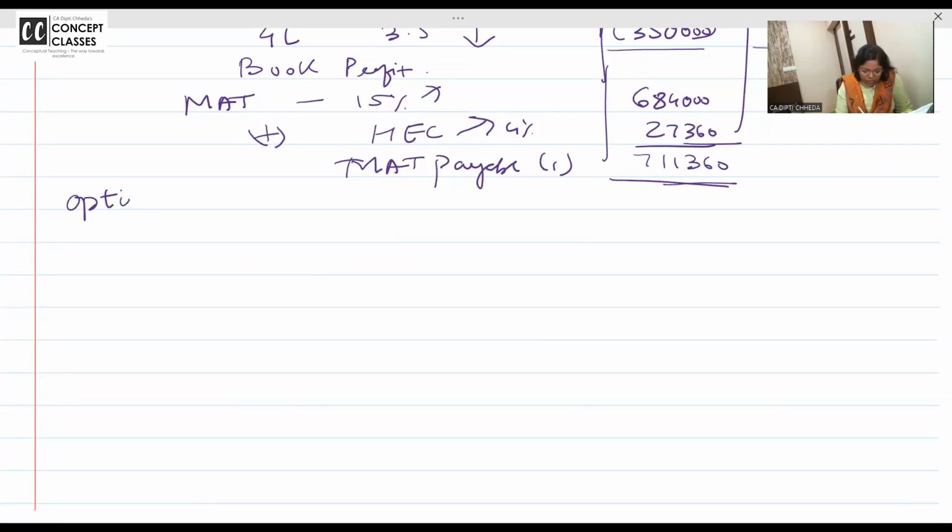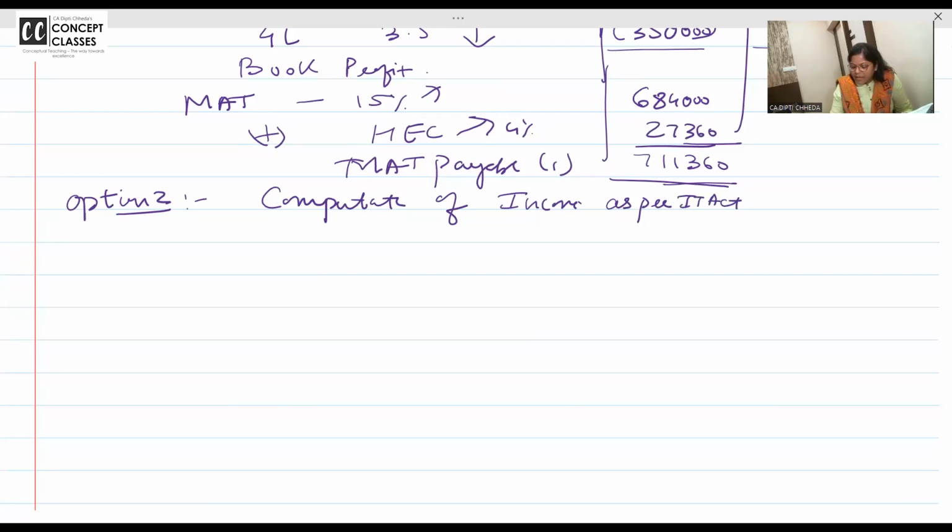Now option 2. What is your option 2? Computation of income as per the IT Act, the Income Tax Act, and then normal tax.